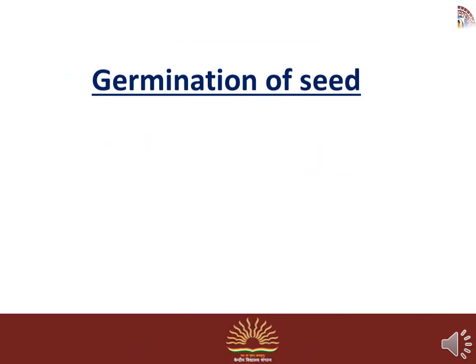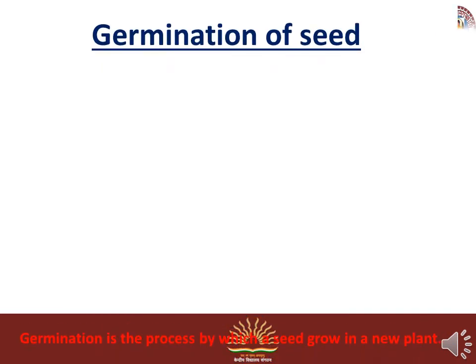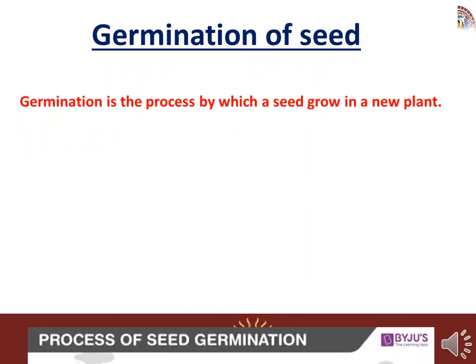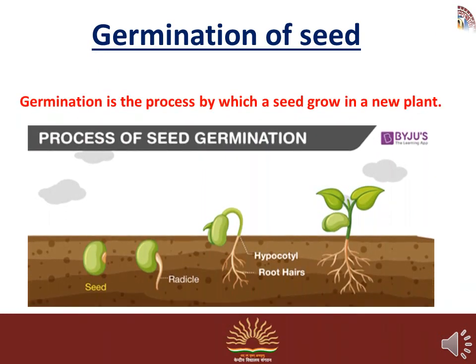Germination of seed. What is the germination of seed? The process by which a seed grows into a new plant is known as germination. It means germination is the process by which a seed grows into a new plant.